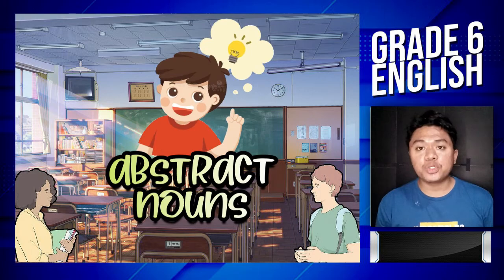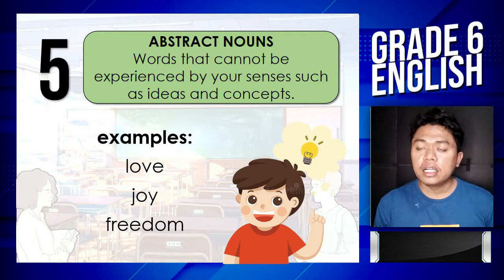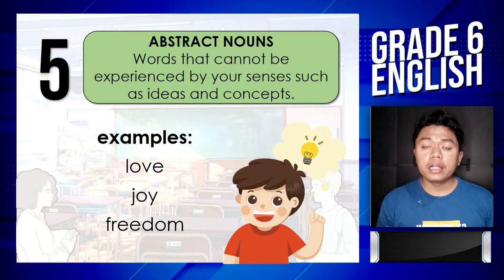The fifth noun is the abstract noun. Abstract nouns are words that cannot be experienced by your senses, such as ideas and concepts. Examples are love, joy, and freedom. These nouns cannot be felt, heard, tasted, seen, and smelled.